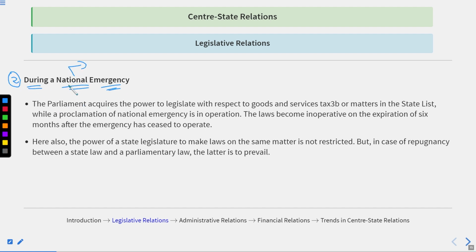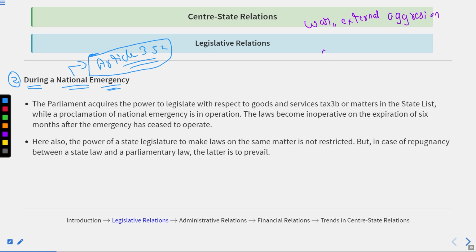In our Constitution of India, Article 352 provides for the national emergency on grounds of three things: war, external aggression, and armed rebellion. On these three things, the national emergency could be imposed.